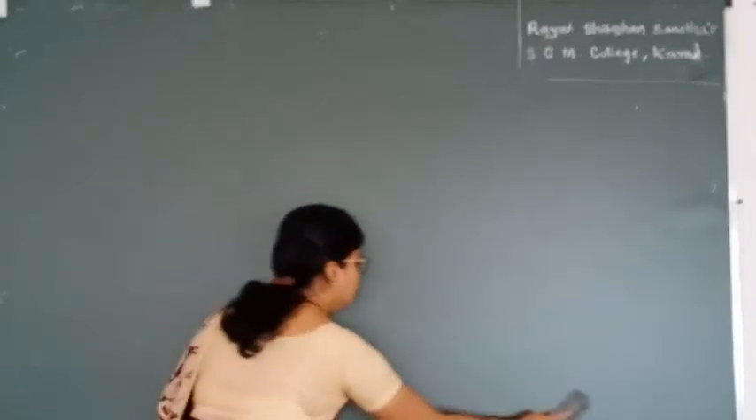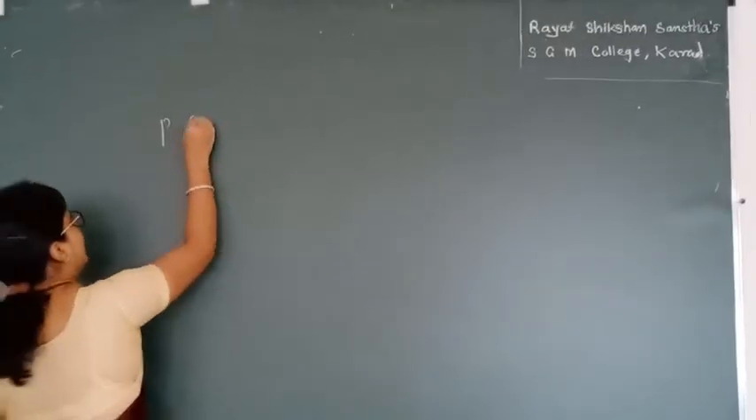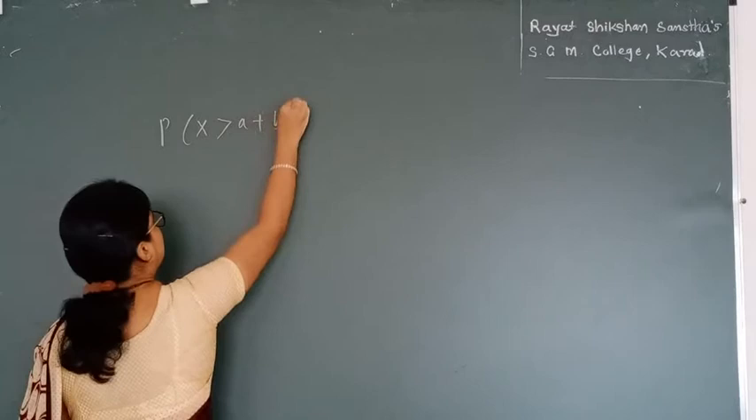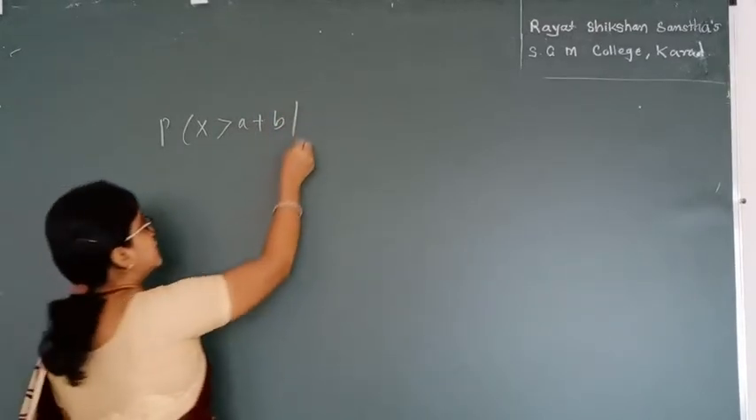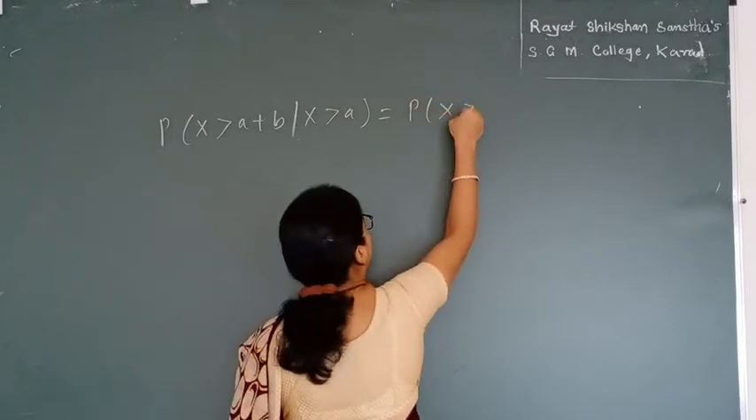So this forgetfulness property gives me the statement as probability of x greater than a plus b, given that x is greater than a, this comes as probability of x greater than b.